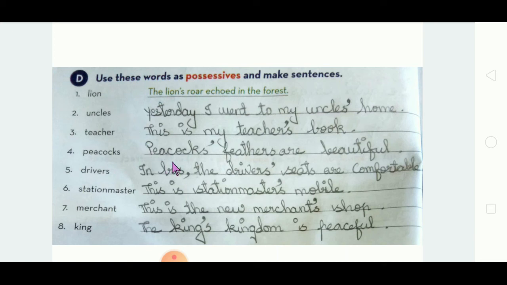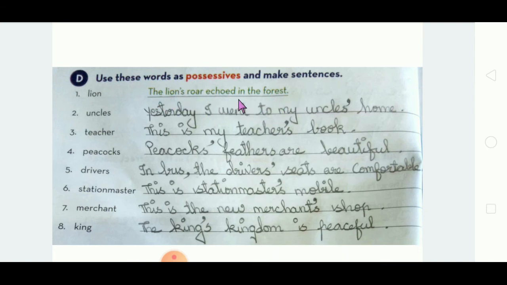Lion they have given already. The lion's sound echoed in the forest. Lion used to make sound, no? So the lion's sound echoed in the forest.